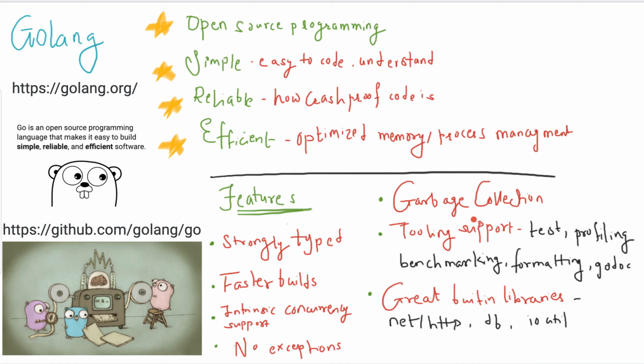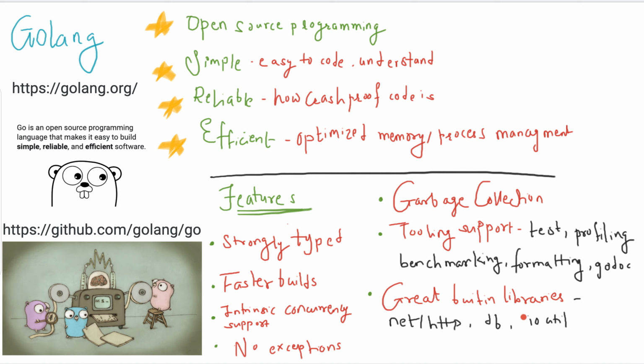Next, it has garbage collection. Any variable or allocation that is not being used will be cleared by the garbage collector. Then there is tooling support. Go has very rich tooling support. It has things like testing, profiling, benchmarking, formatting, and godoc. These are very cool tools, right? I will be making more videos on each of these tools.